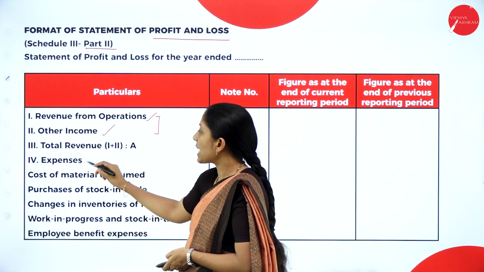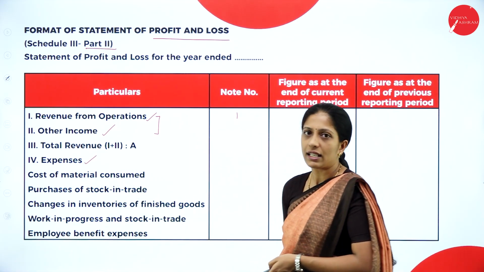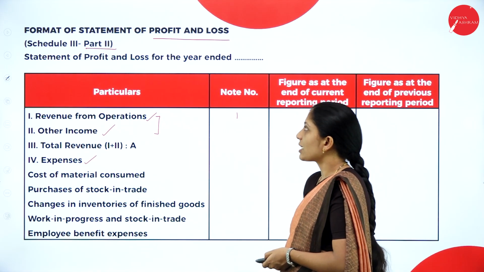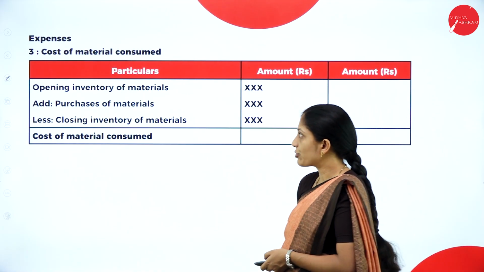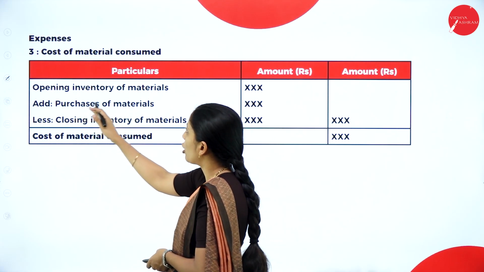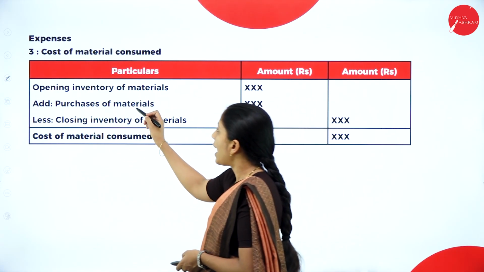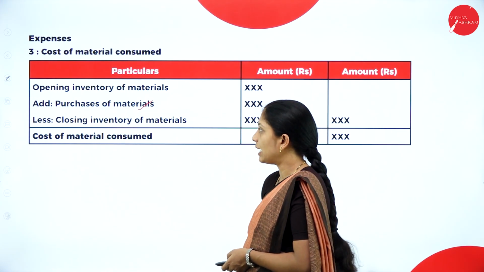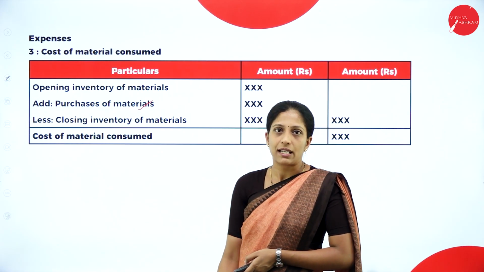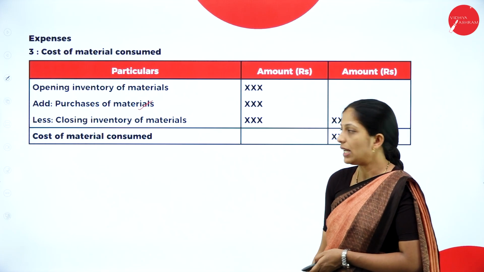Next, fourth is expenses. So under expenses, we have cost of material consumed. Okay, so let us see whether we have necessary note for it. Yes, cost of material consumed. So where you are going to record your opening inventory of material, which means opening stock, add purchase of material minus closing stock of material. Then you will get what? Cost of material consumed. Okay, so this is a note for cost of material consumed.